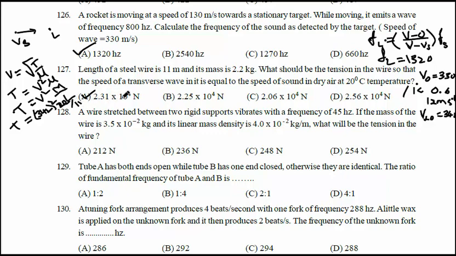You will get 2.31 into 10 raised to 4 Newton. Okay. So question 127, option A is correct. Okay. Next question number 128. What is question number 128?